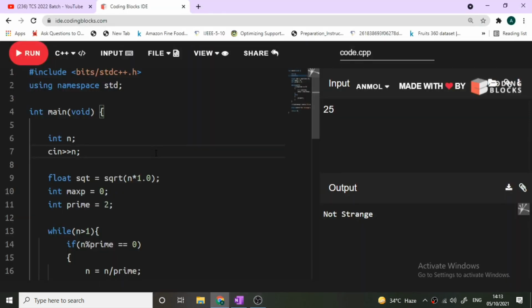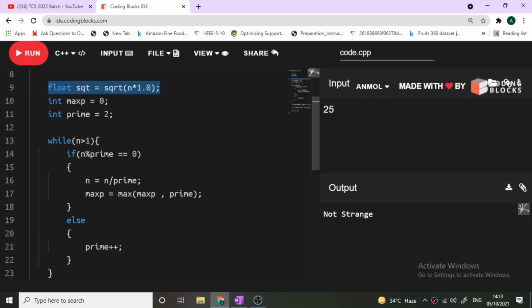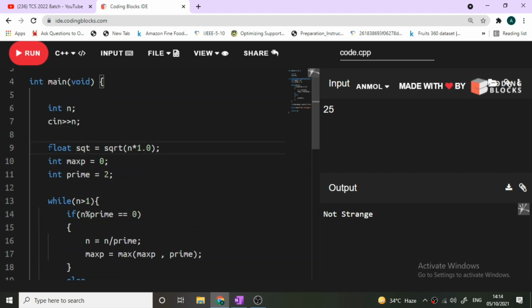Okay, so guys, I have already written the code. Here you can see that we have taken int n as input. After taking int n as input, we have taken the square root, and the data type of the square root here is float because the square root can be a float. So first of all, we will have to typecast n into float and then take the square root, and then we will get our perfect square root answer.